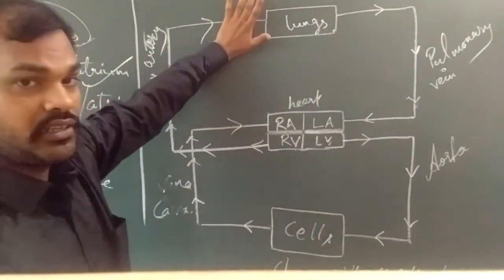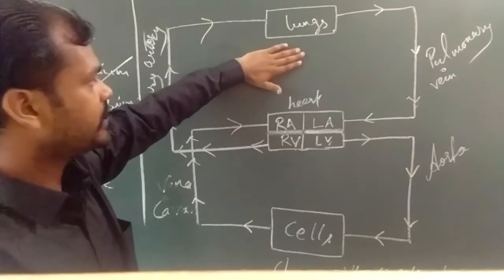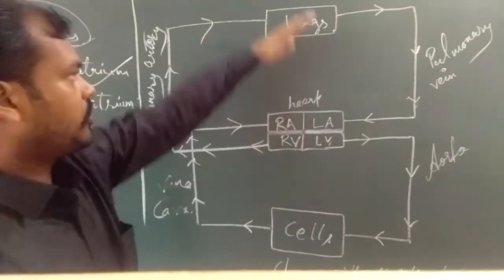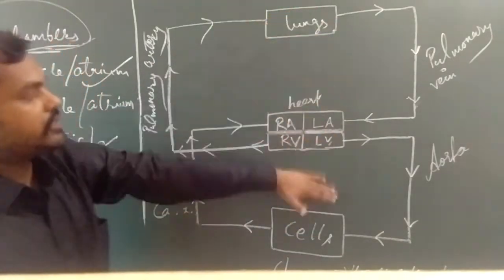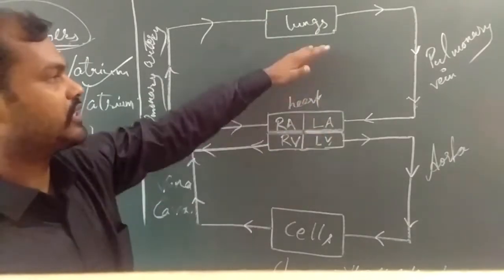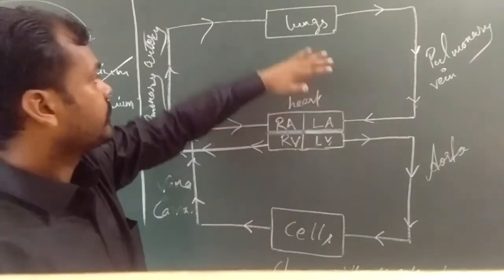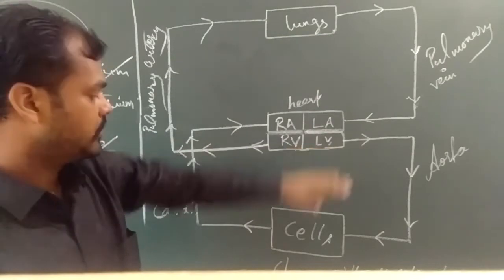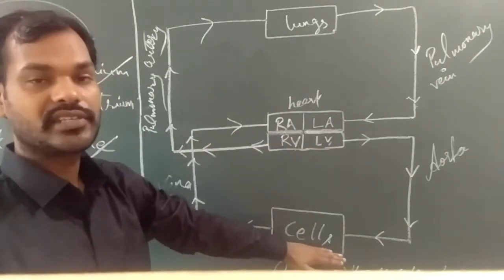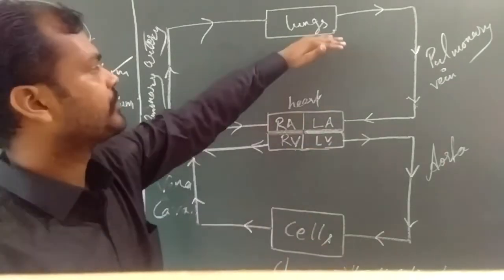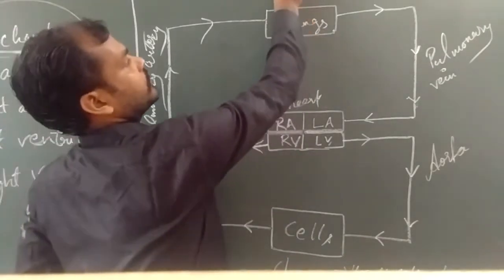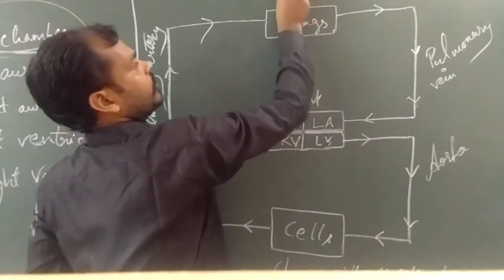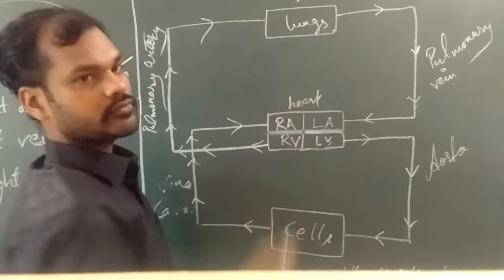So, circulation in the body. This is the common process of circulation in the human body. Here are the lungs, here is the heart, and here all the different types of cells are present. From the lungs, we are taking oxygen.